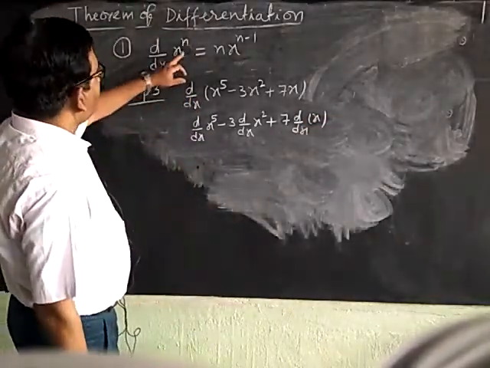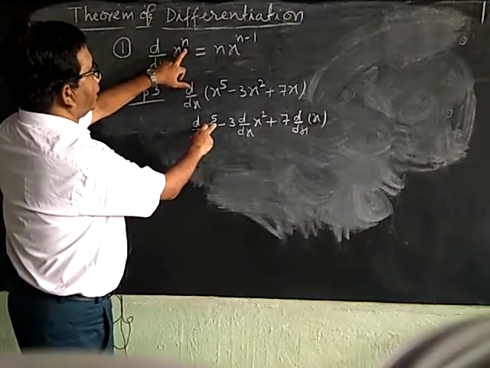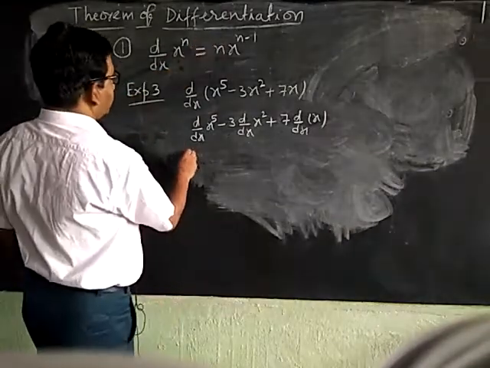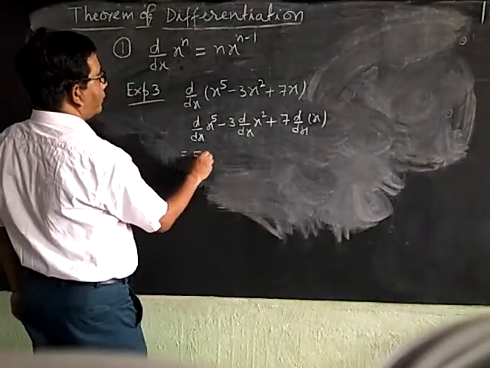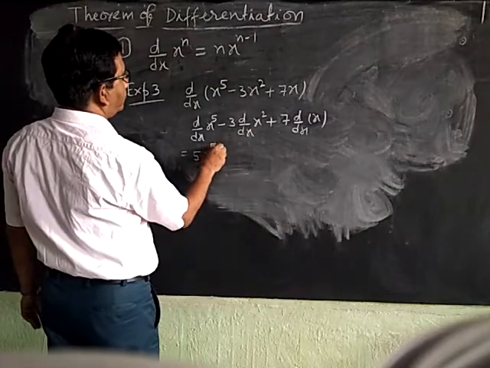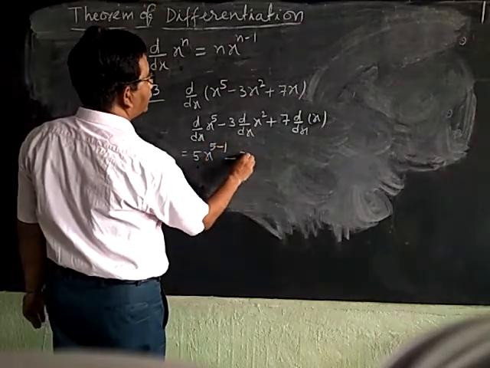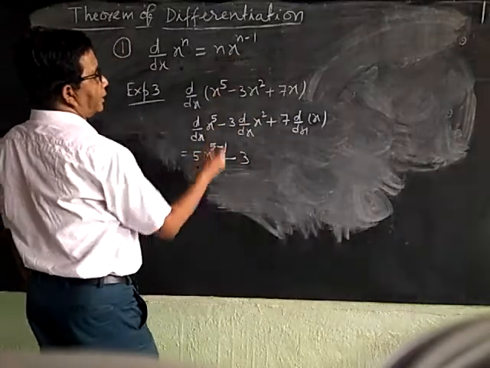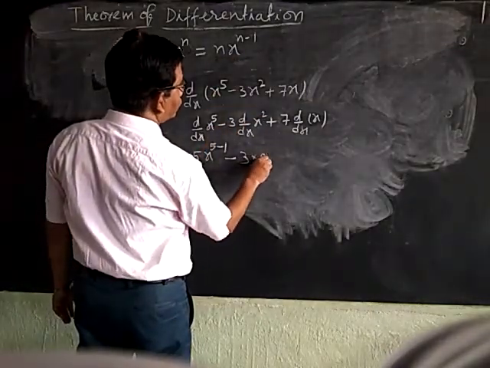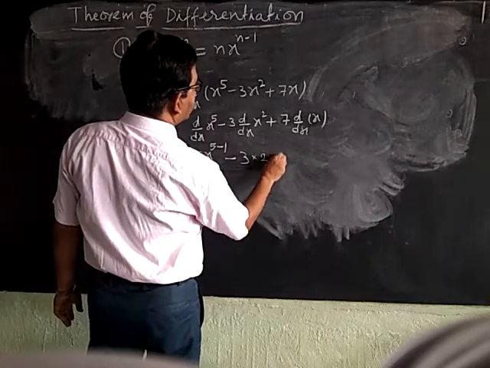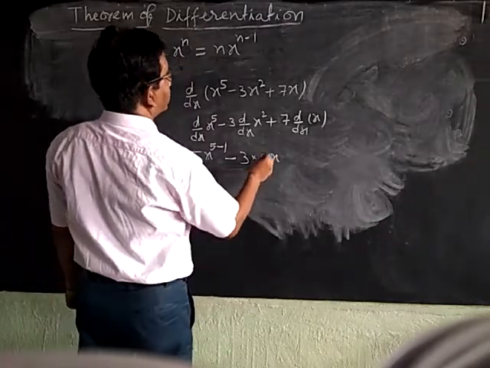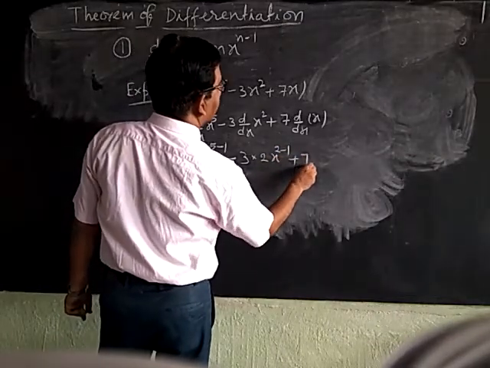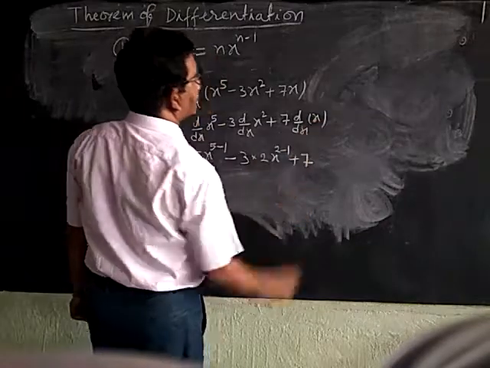Now what is the value of n here? The value of n is 5 and we will put this value in this formula. Then it becomes 5 x power 5 minus 1, minus 3. Similarly here the value of n is 2 and we will put it here, then it becomes 2 x power 2 minus 1, plus 7 d by dx of x.